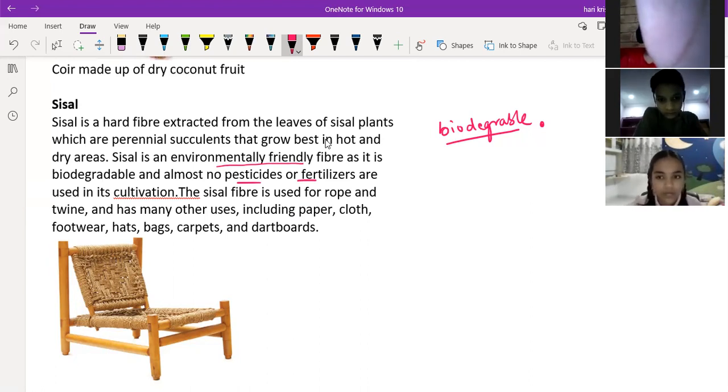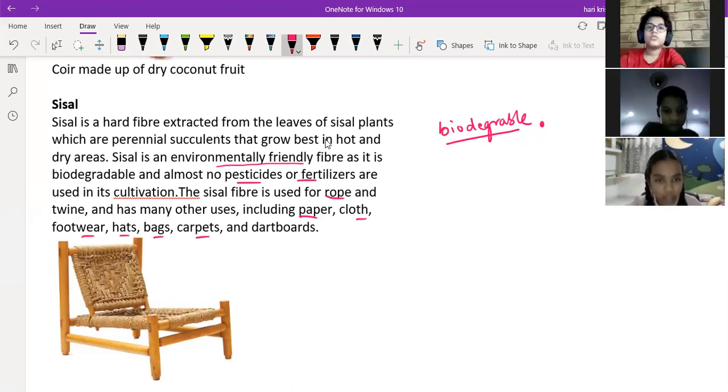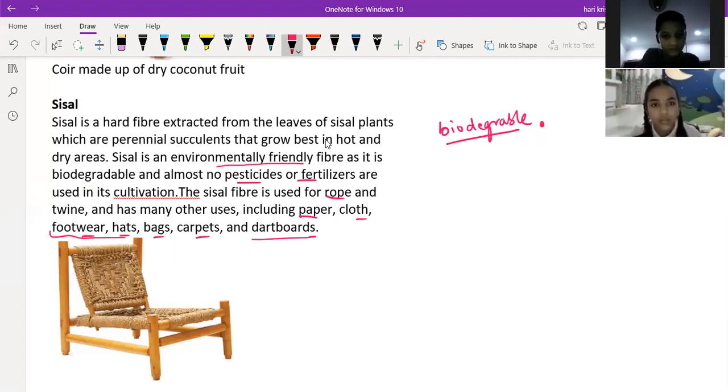Used in the preparation of ropes, papers, cloth, footwear, hats, bags, carpets, and dart boards. So these are the different uses of the sisal plants. Generally, sisal plant will grow without any pesticides or fertilizers.